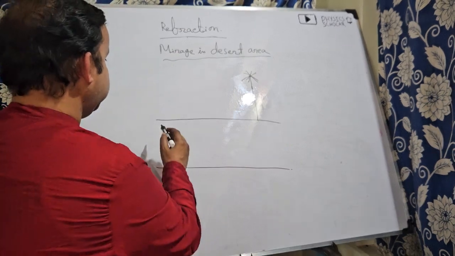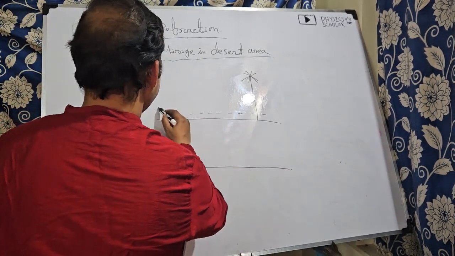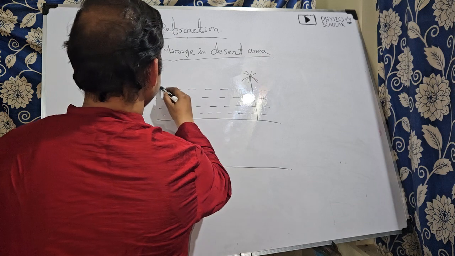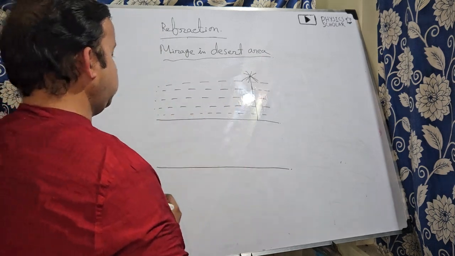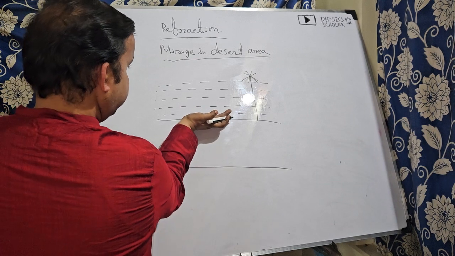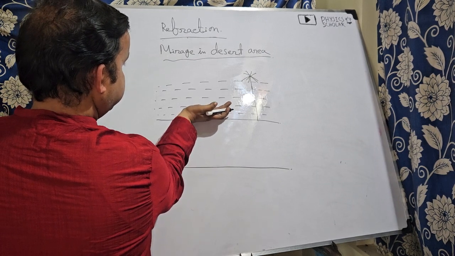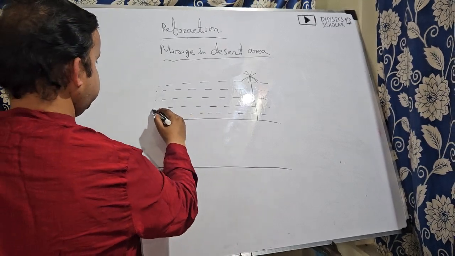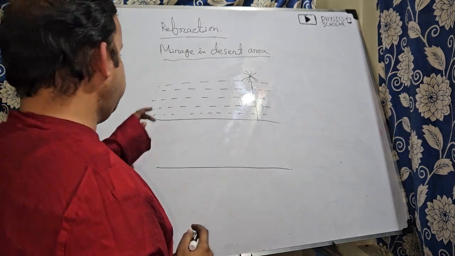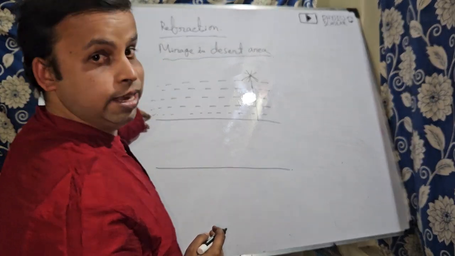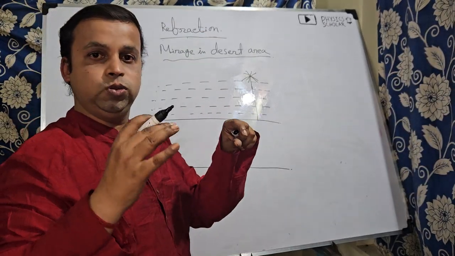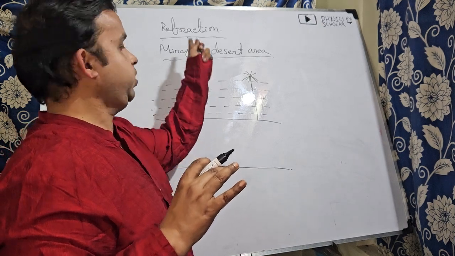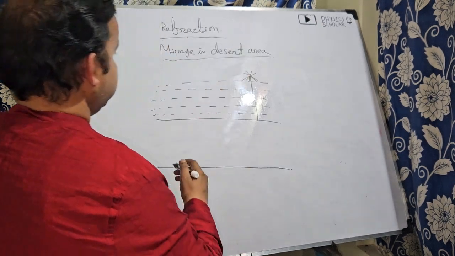So these are the suppose layers of the air. The lower portion of the air will be very hot, and that's why this layer will be comparatively more hot and less dense. And if you go up, the air will be cooler and more dense. The lower part will be rarer and the upper portions will be denser. So now what happens?